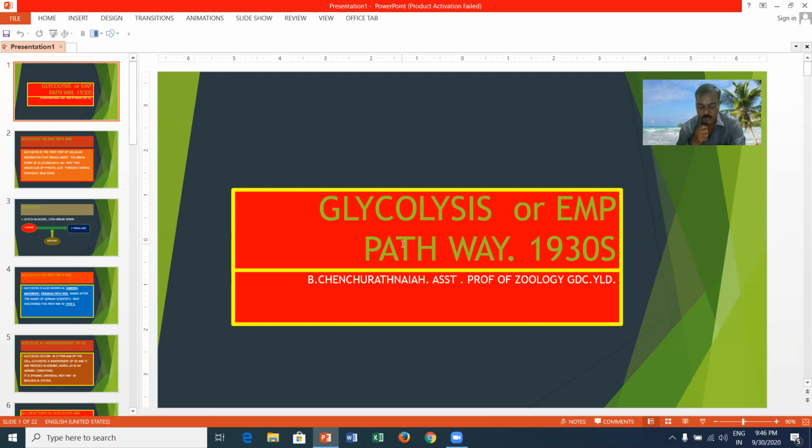In glycolysis, two pyruvic acids, two ATP molecules, two NADH molecules, and two water molecules are produced. Glucose is the first product in glycolysis, and pyruvic acid is the final product of glycolysis. Net gain of ATP in glycolysis is 8 ATP. Glycolysis is a universal pathway in biological systems.